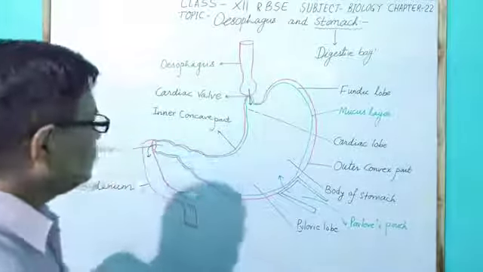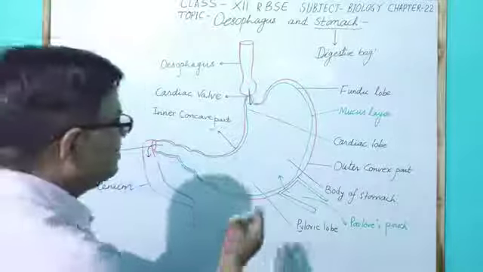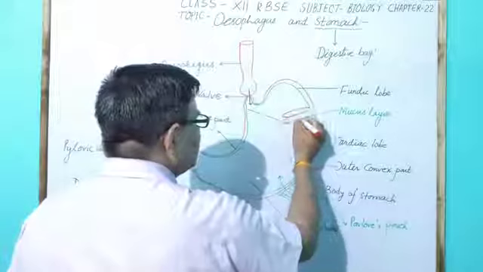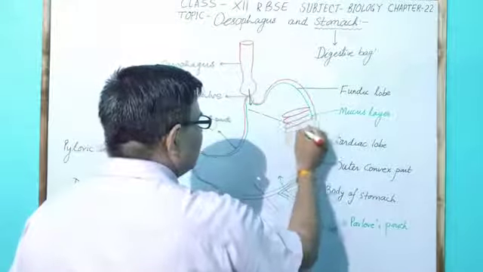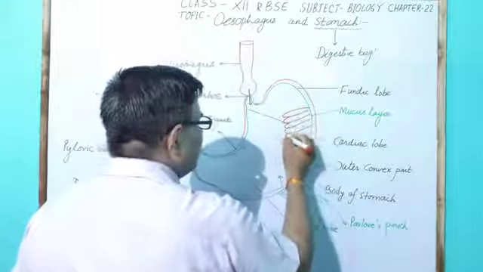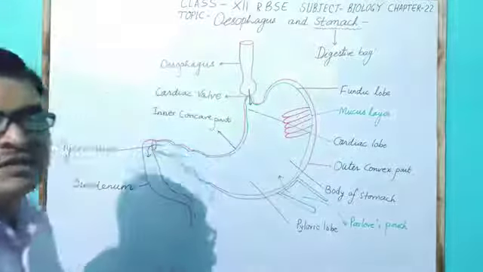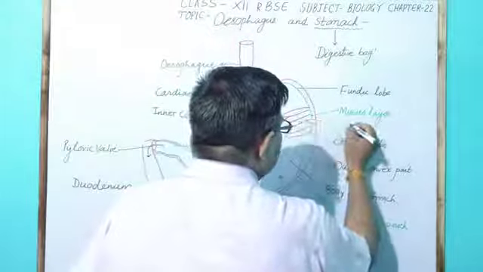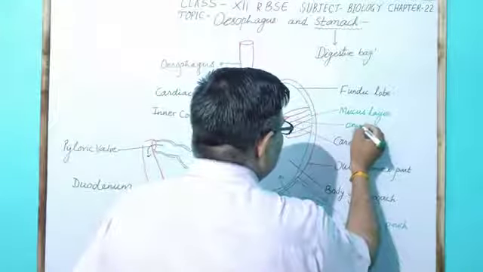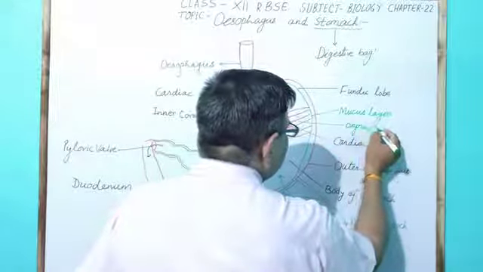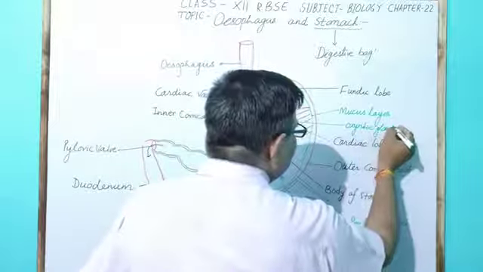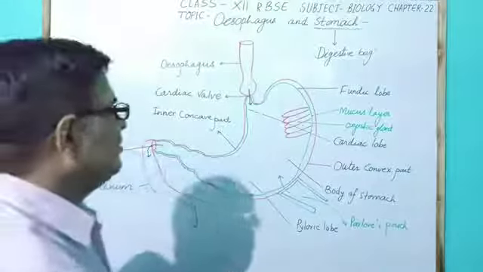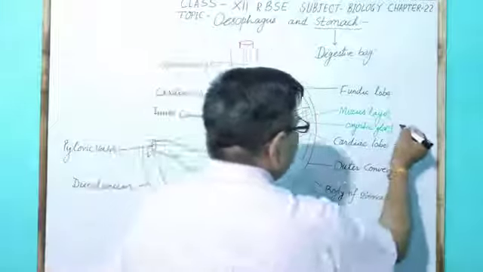Here I want to show the different types of glands. These are large structures containing glands, and this gland is called the oxyntic gland. The oxyntic gland contains a type of cell called the parietal cell.